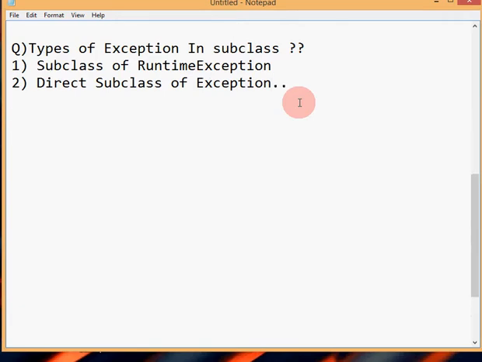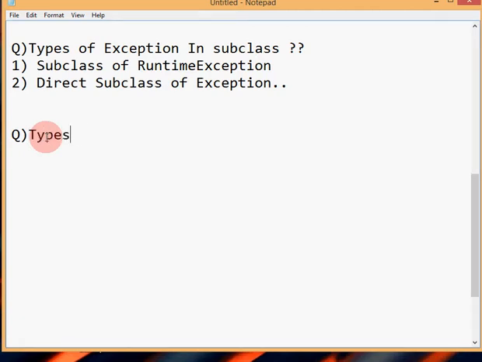Then going to the next question. Yes, next question. Going to the next question. What is the difference between... Then go to our next discussion, the types of exception.